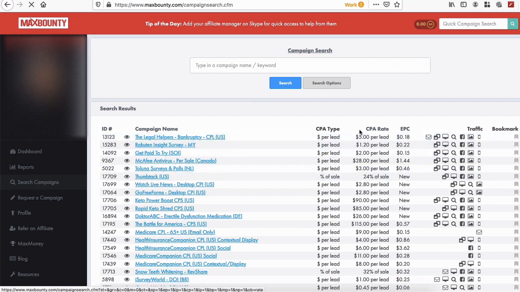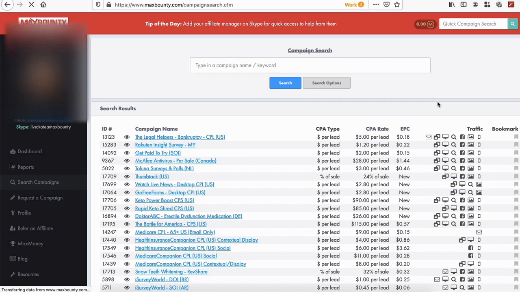We also have the CPA rate, which is how much they pay us. Then we have the EPC, which stands for earnings per click, and then the kinds of traffic they allow. There are different traffic sources like email, contextual, display, search, social, native, and mobile ads, and not all campaigns allow all of these traffic sources.